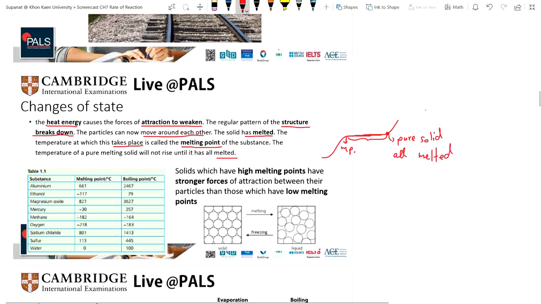Then it starts rising again. For more detail, I'm going to explain in the changes of state, the temperature curve.